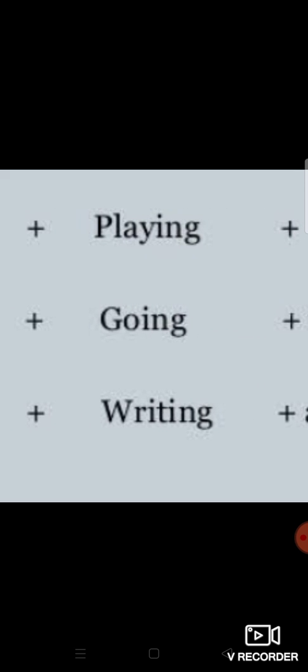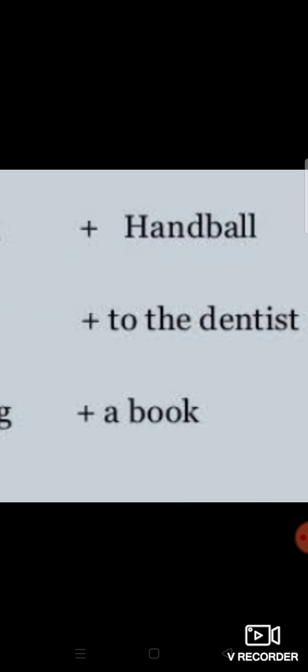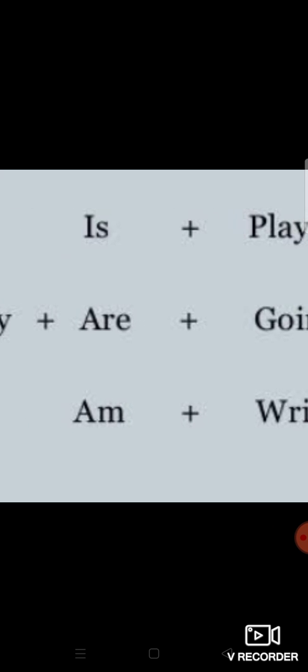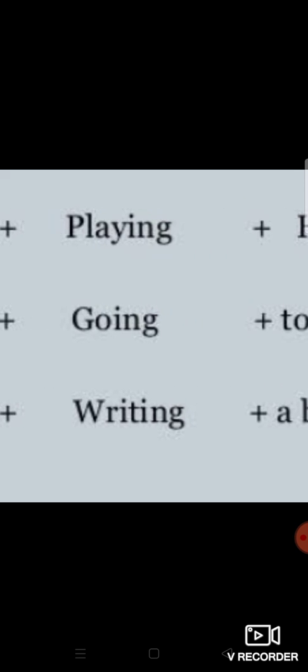After that we will have some action words. Third one, action words. Then fourth one, we will have the remaining part of the sentence. So my dear children, first of all we will have some nouns or pronouns. Then their auxiliary verbs. Then action words. Then the remaining part of the sentence.